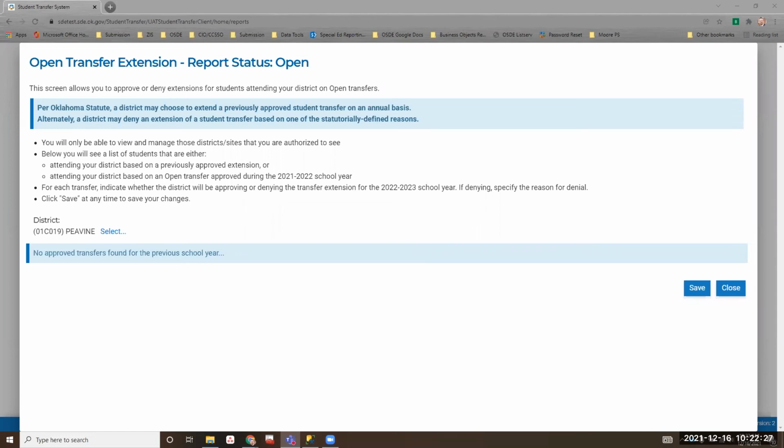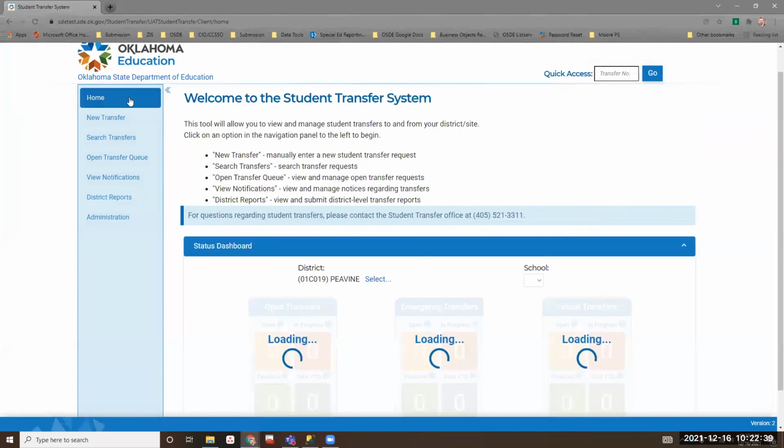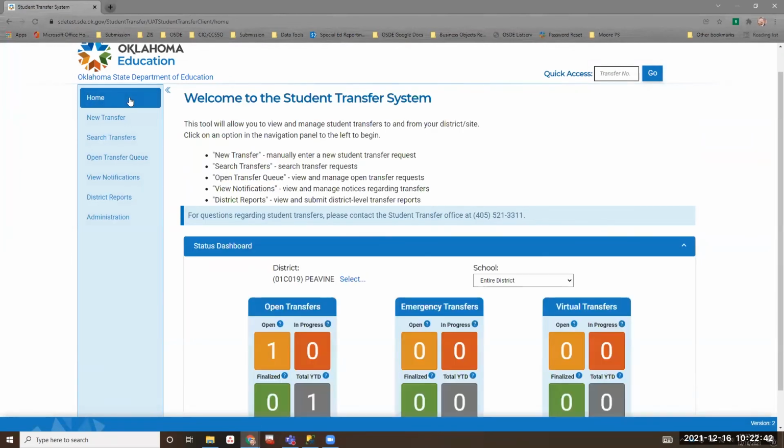Will the system identify students not eligible for a virtual school transfer based on previous virtual enrollment during the year? Chris, that's a very good question. Yes, it will. There are business rules that follow the statute built into the system. I don't know if you have read the full transfer law, but a student can only transfer out of their resident district twice in 1 year, period. End of story. It doesn't matter if it's virtual or open. They can transfer back to their resident district as many times as they'd like, but they can only transfer twice out of their district without having both districts agree that that's the best thing for the student's education.